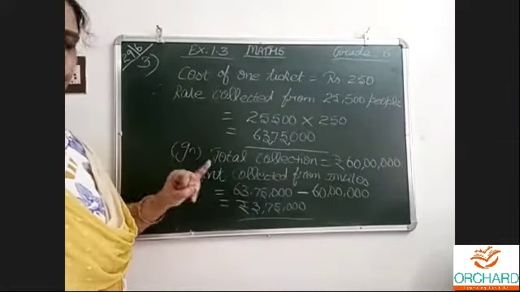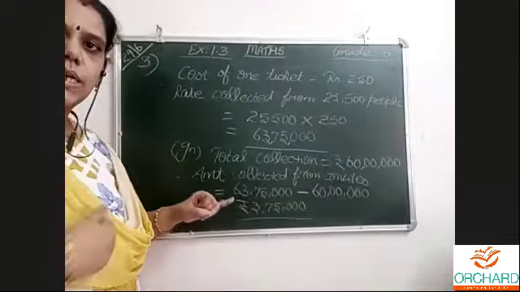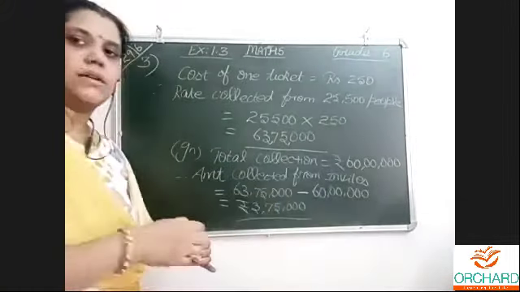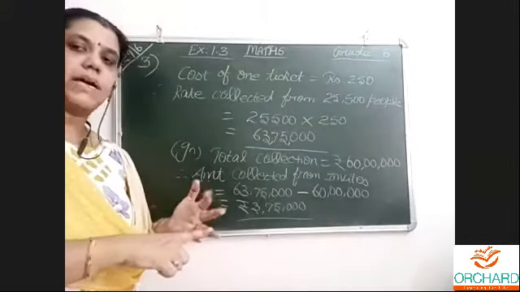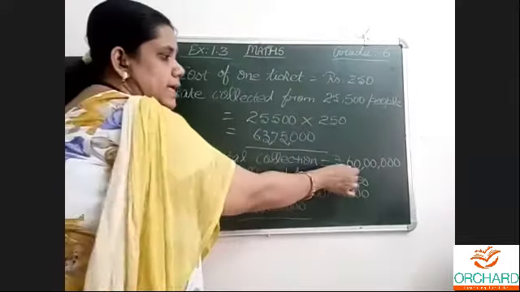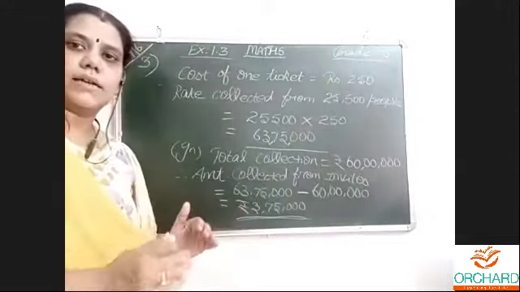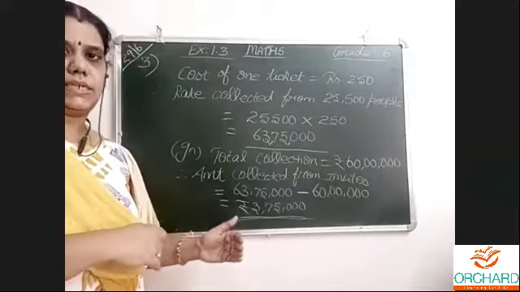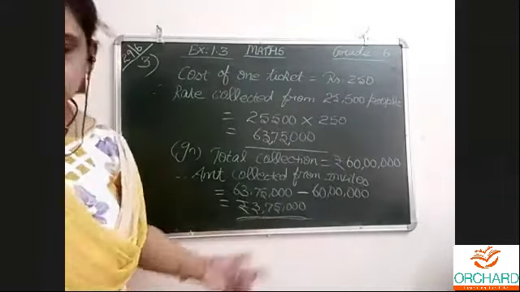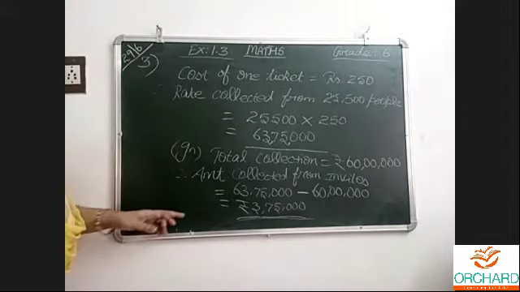This is step 1. In step 2, they have given the collection. This collection includes everybody: invitees, free passes, people, everybody. So when I subtract this from this, we will get only those who were given free passes and invitees. This is the amount collected from the invitees.